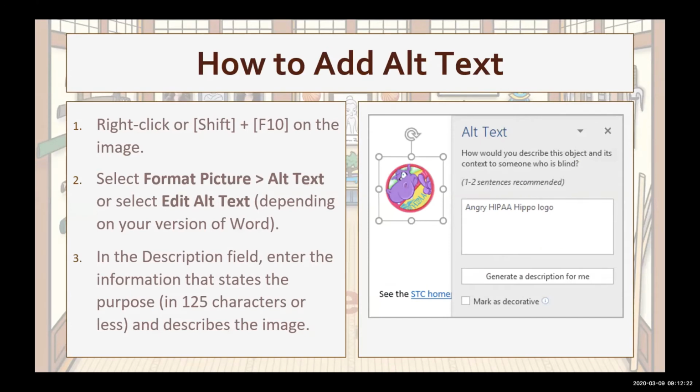As we mentioned in a previous slide, to add the alt text to an image, right-click and select Edit Alt Text, or right-click and select Format Picture, then alt text, depending on your version of Word. This screenshot shows what the alt text dialog looks like. So type into the text box, and if the image is purely decorative, such as a logo, click the checkbox for Mark as Decorative. So these instructions are for Microsoft Word. The process is similar in other brands of documentation.